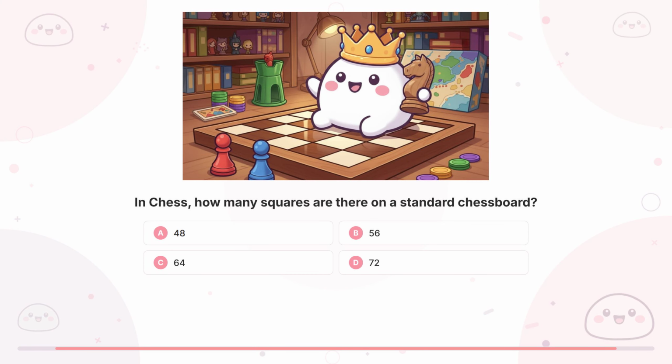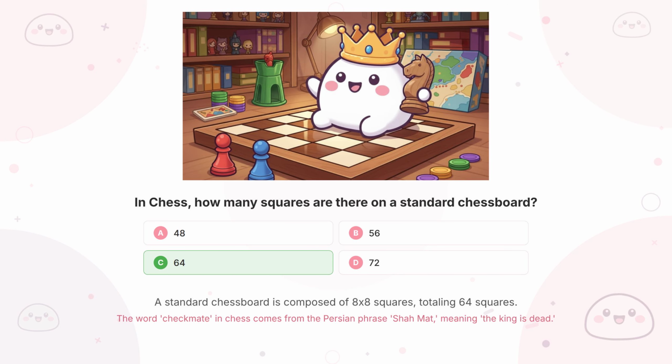Question 6. In chess, how many squares are there on a standard chessboard? Did you get it? It's C. 64.